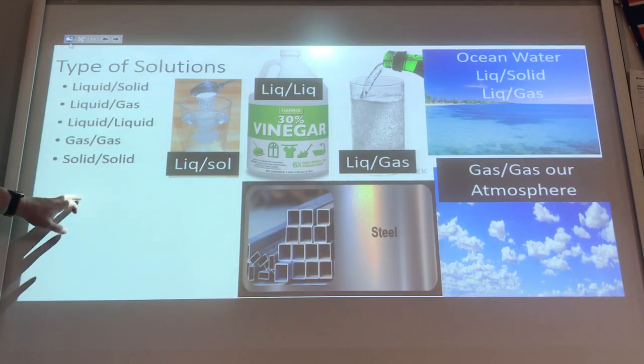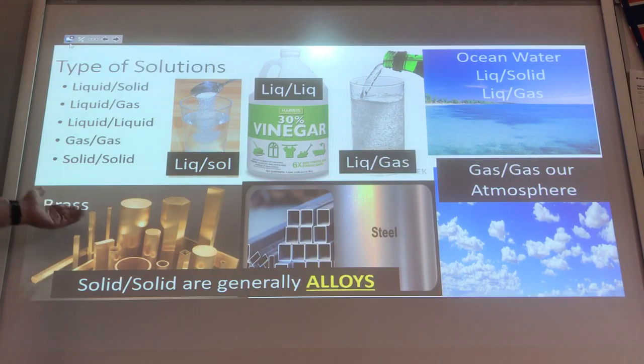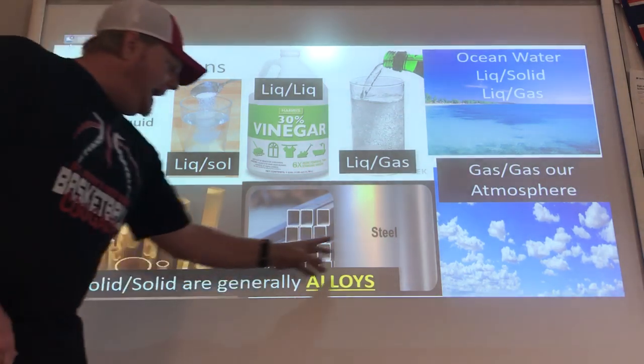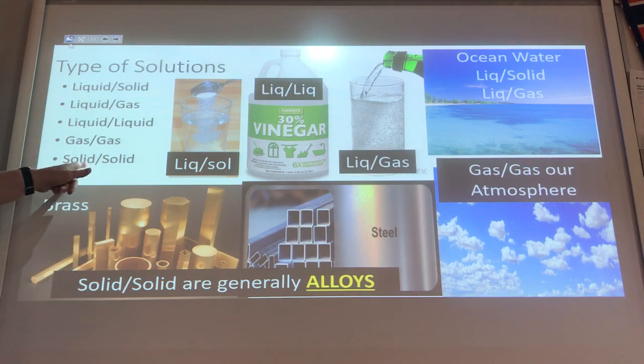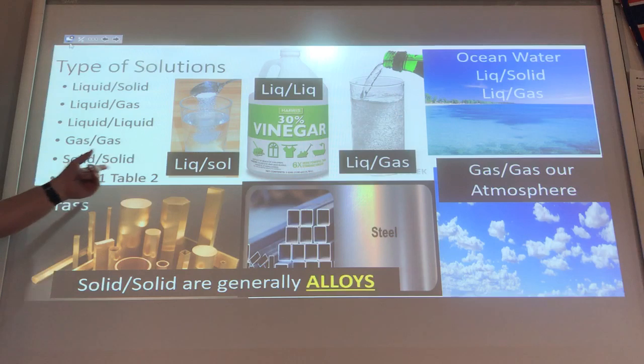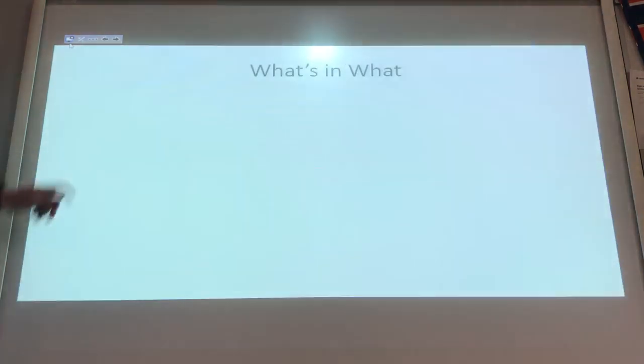We have our solid, which is our brass and our steel. It's when metals are mixed together, then they're both solids. We create alloys. So steel is an alloy, brass is an alloy, and almost any metal you're looking at is an alloy because they mix different metals together to get the properties that they want. All right. Page 221, Table 2, has got some more examples if you're interested in looking there.